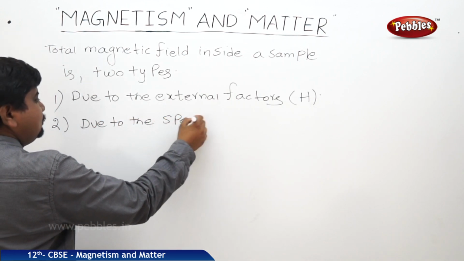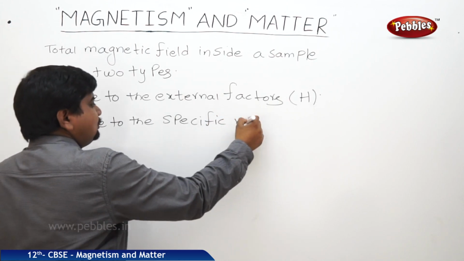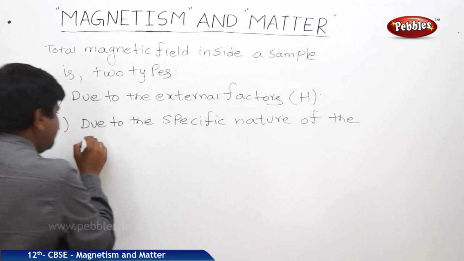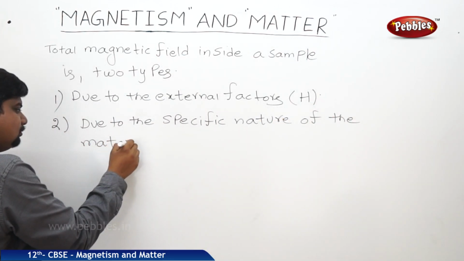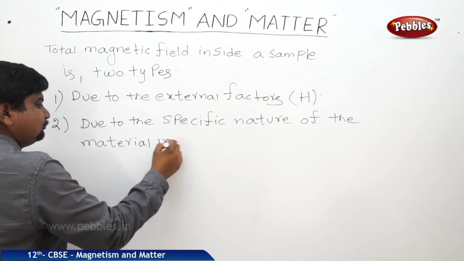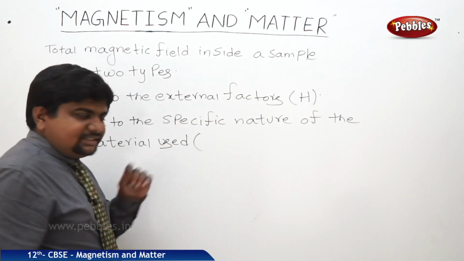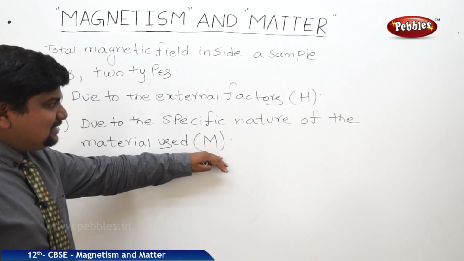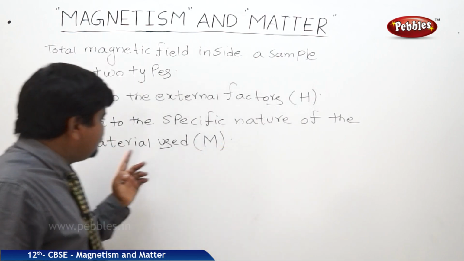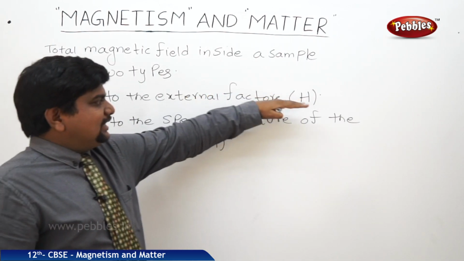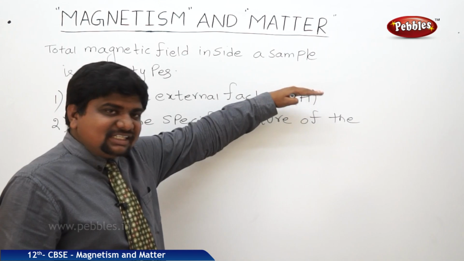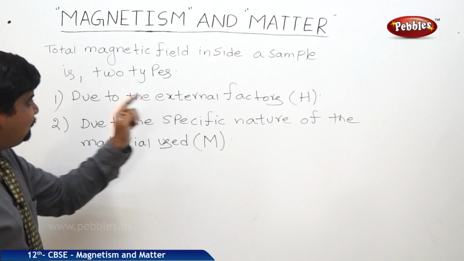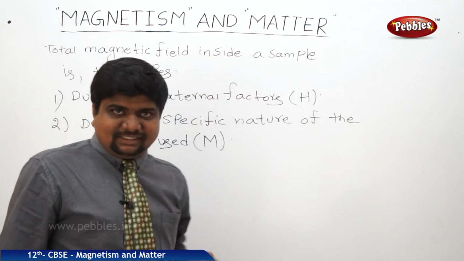Due to the specific nature of the material used. This is represented by M, magnetization. So magnetization is nothing but the magnetic field due to the specific nature of the material used. Magnetization intensity H is called the magnetic field due to the external factors.